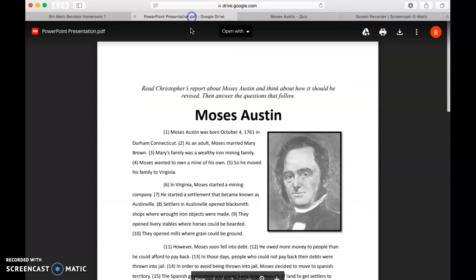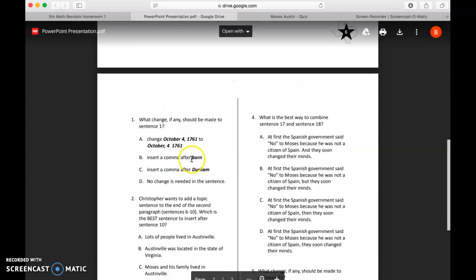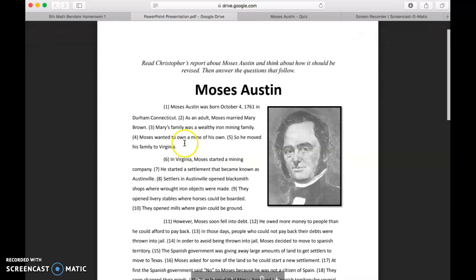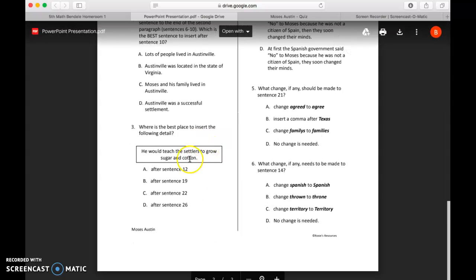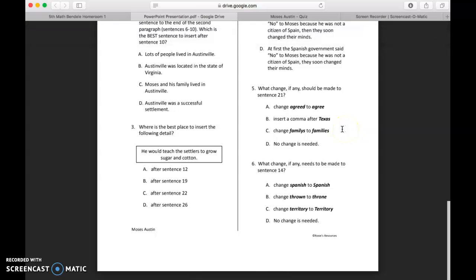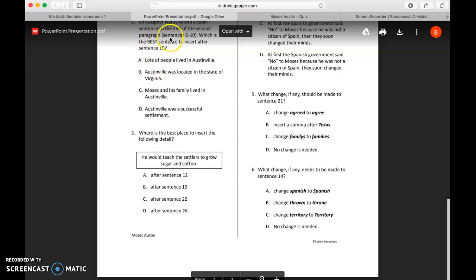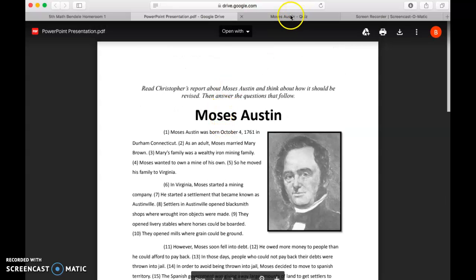So if this is a revising and editing, or a revising passage, then go in there and plug in the things it's asking you to change. For example, if it says insert a comma, go and put that comma there and read it as if the comma was in there and see how it sounds. Or if it tells you to put it behind sentence 12, read sentence 12 and then read it afterwards. How does that sound? If it says what is the best sentence to insert after, plug those in. Which one makes sense? Which ones don't? So you can eliminate them. So use those strategies.